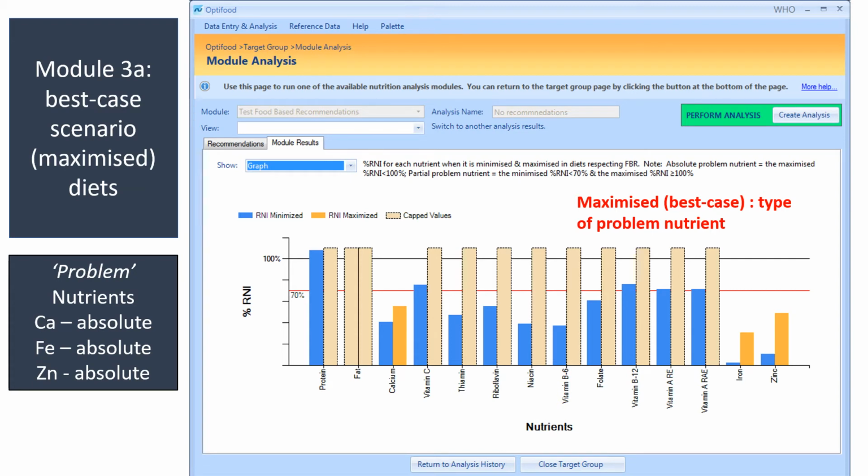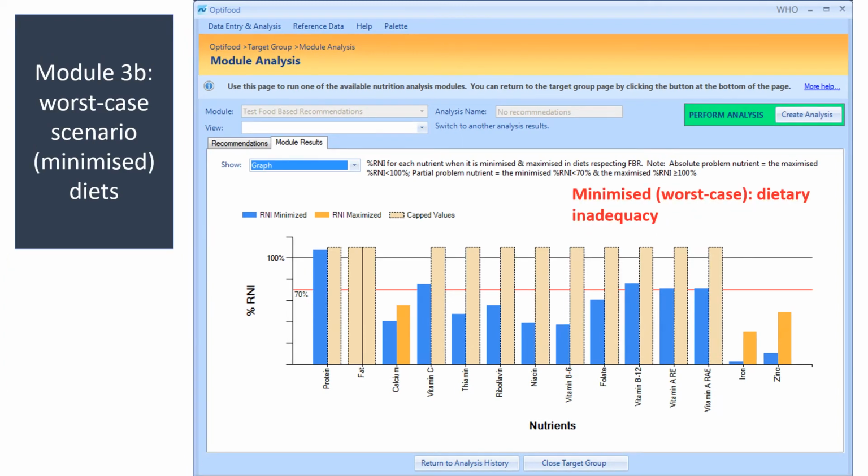And as you can see here, calcium, iron, and zinc are the previously identified problem nutrients, and here they also fail. The orange bars are still below 100%, which confirms that these three nutrients are all absolute problem nutrients. Now, how about the other nutrients which are not problem nutrients? Further in this model, you can also check the minimize, the blue bar, or the worst case scenario, and this tells us about dietary inadequacy.